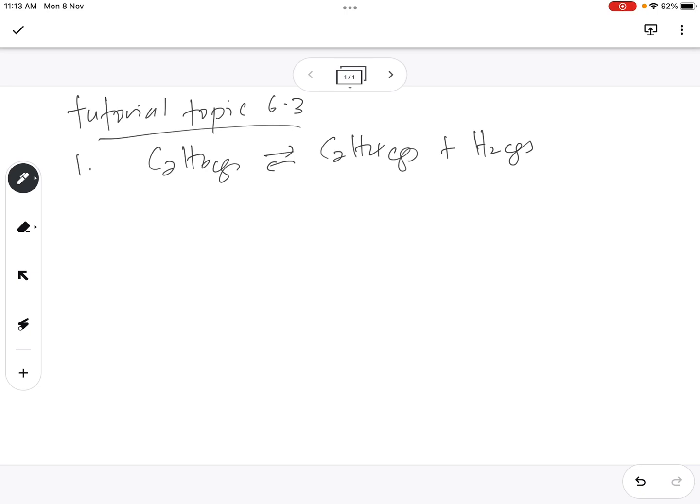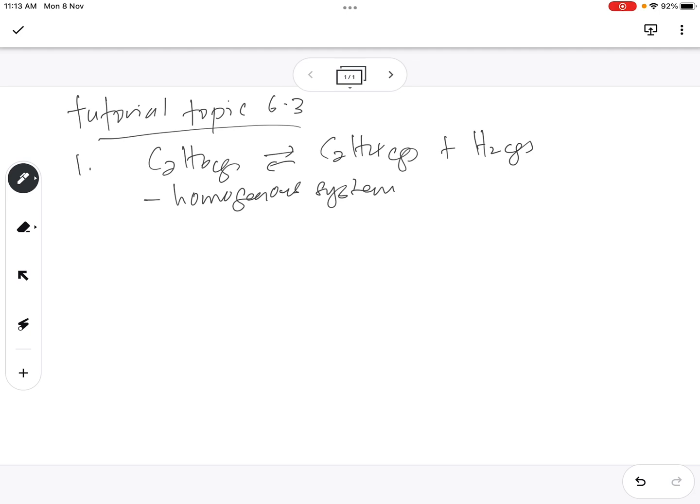Okay. So we have to write a few pieces of information here. Number 1, as you see the equation, you have to determine whether it's a homogeneous or heterogeneous equation. For Le Chatelier, this is very important. Okay. So this one is homogeneous or heterogeneous? I say homogeneous system. Okay. Homogeneous system, right? Because all the species are in the same phase, gas, right?